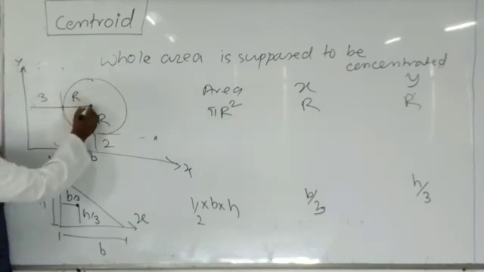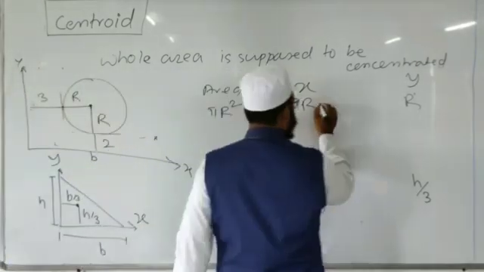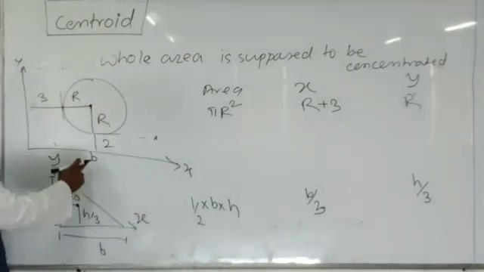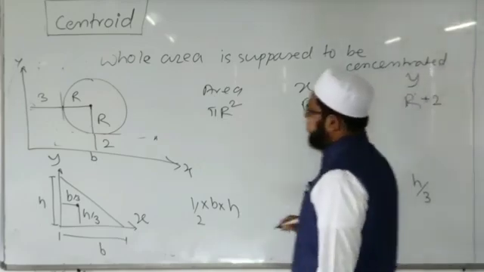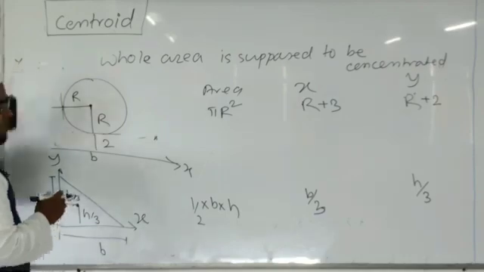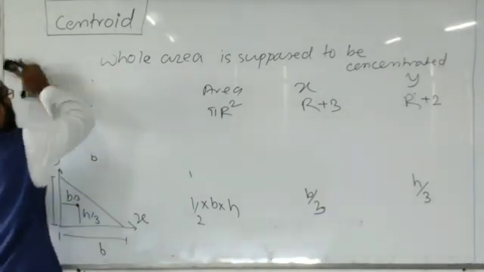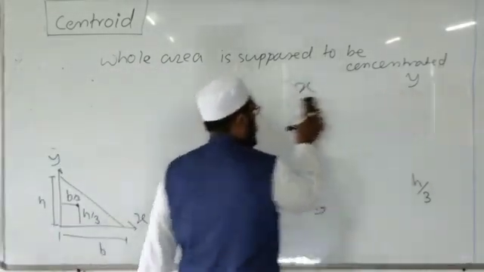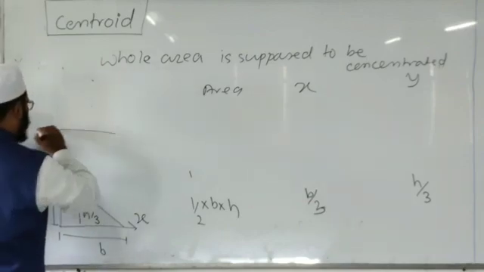So the distance of the centroid from y axis is r plus 3, and distance of centroid from x axis, that is y coordinate, is r plus 2. But we have to remember that in a circle the centroid lies on the center of the circle, and the fourth standard figure is semicircle.